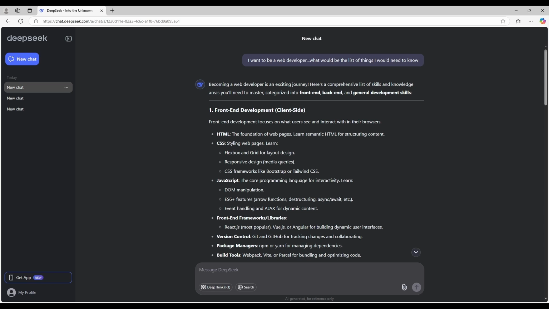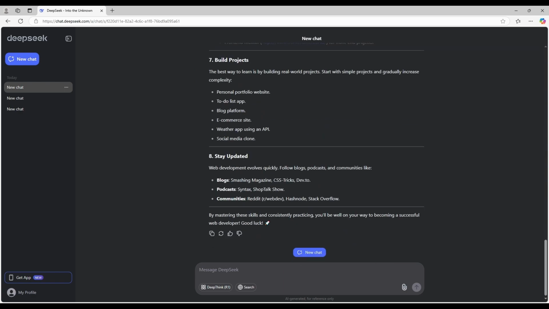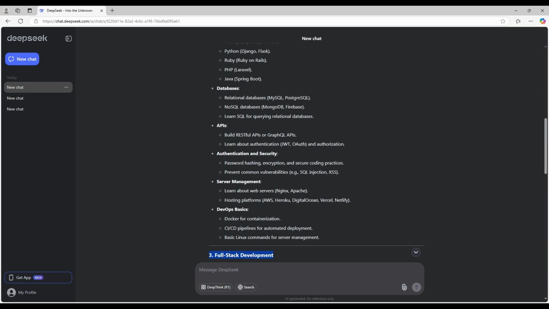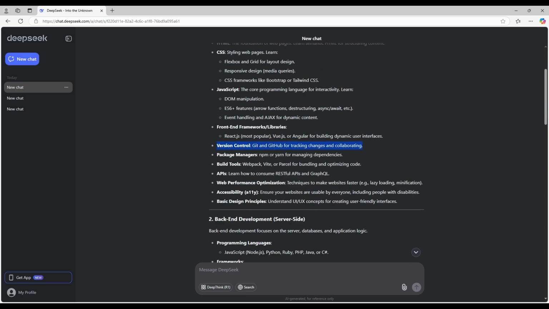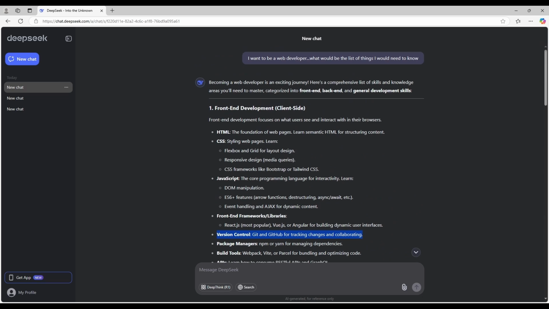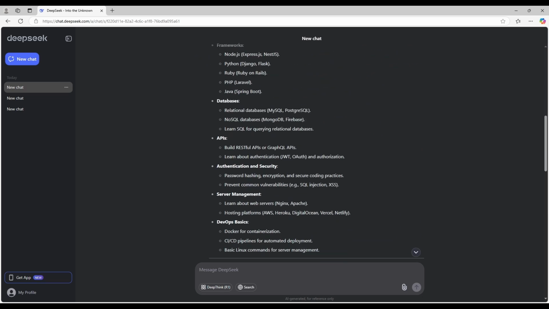There is a lot of information to know about how to become a web developer. AI might be a little bit misleading to somebody who's just absolutely starting out. Just a little bit, because all the crucial information is presented here in this long list, but it's not well categorized. For example, immediately source control stands out. Source control is not just the front end or back end, but the entire source code. Even the documentation can be placed under source control.